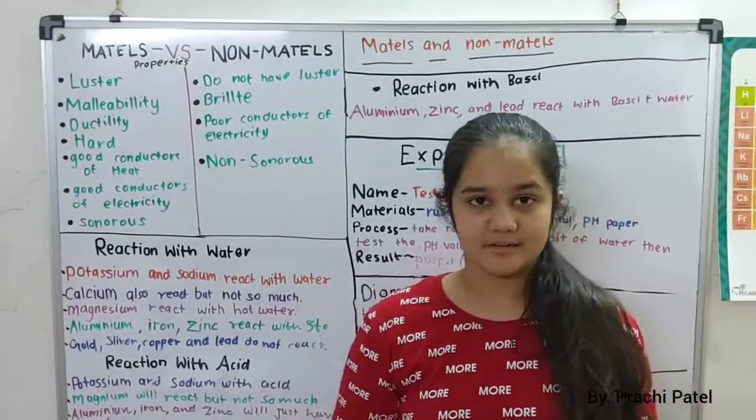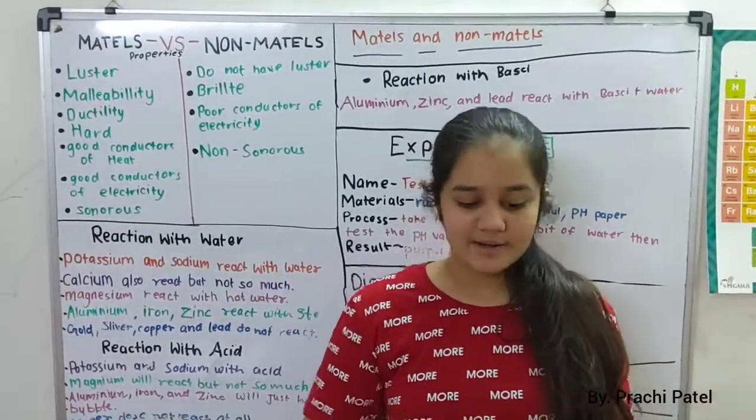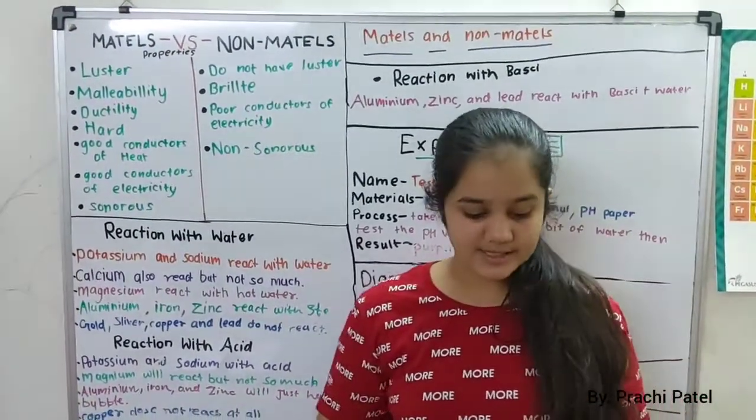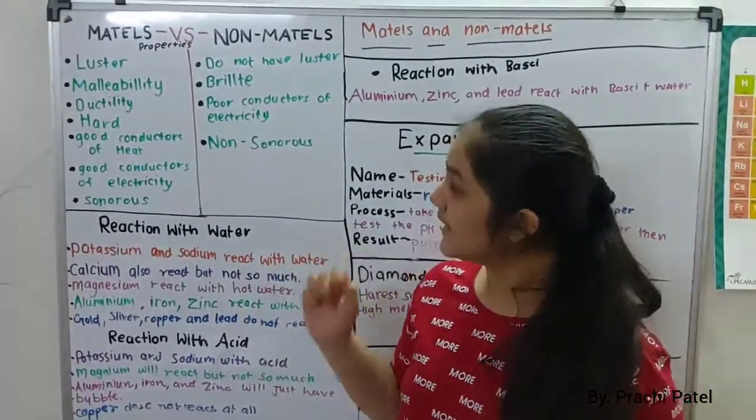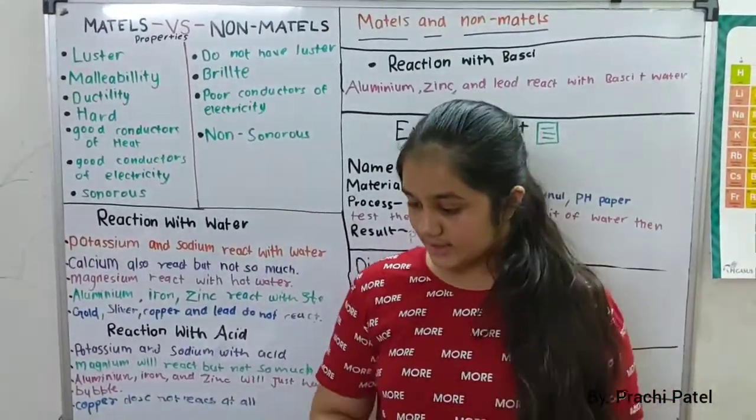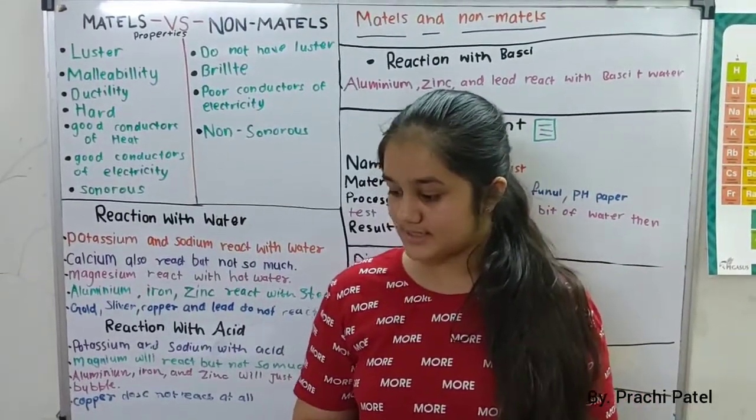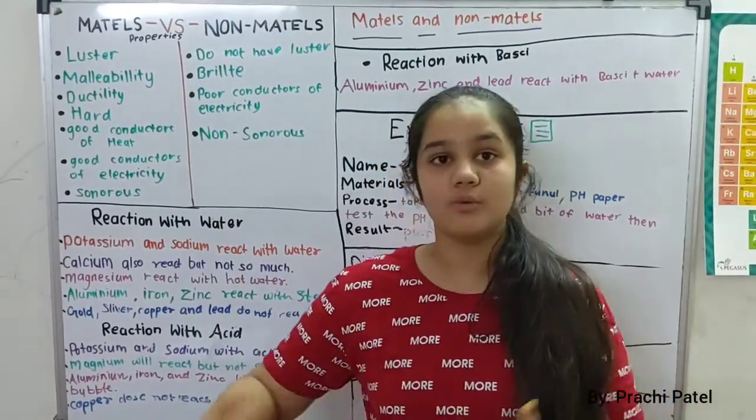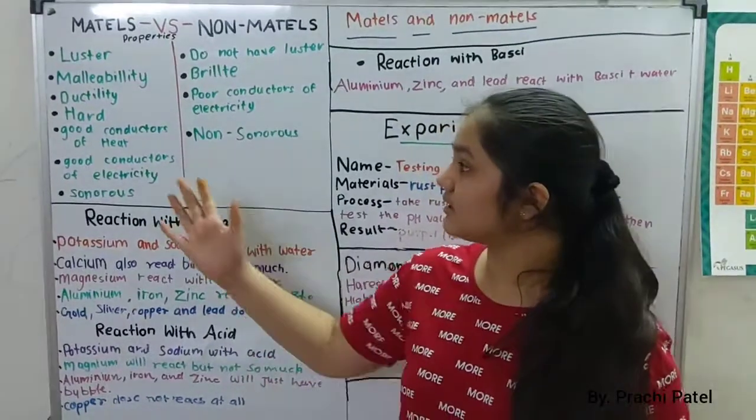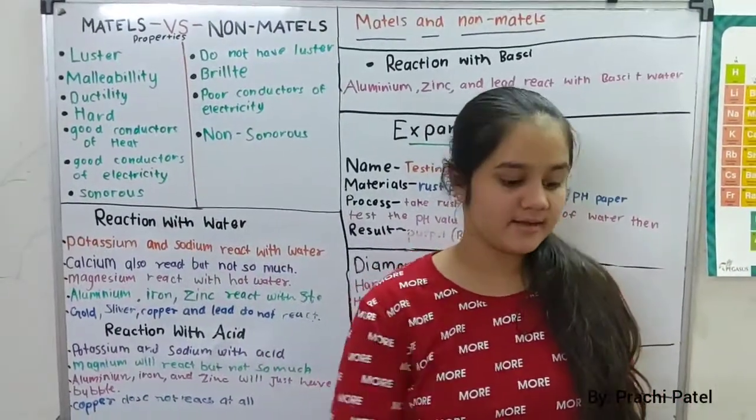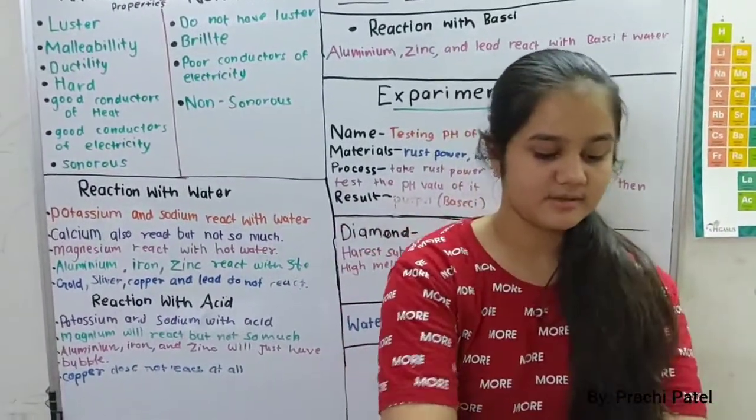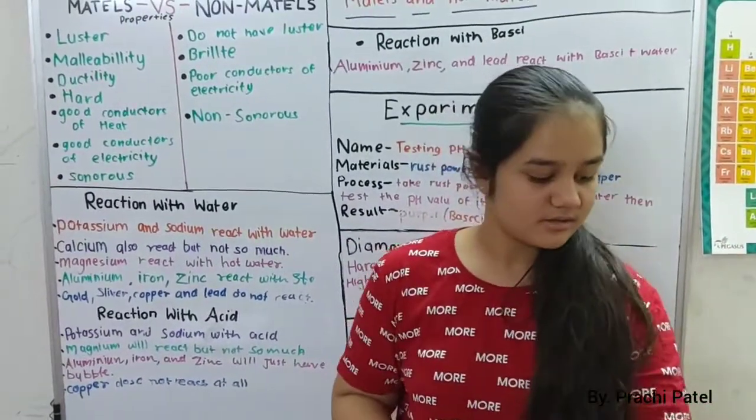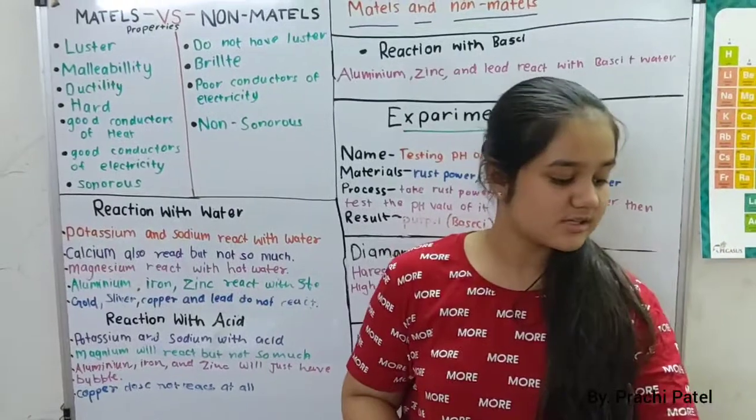Then malleability. What is malleability? Malleability is basically that it can be beaten into sheets. Then ductility. Ductility is basically that it can be drawn into wires. Then all metals are hard. I can't compress it because it is hard. This is very hard, even this one. So these are all very hard.